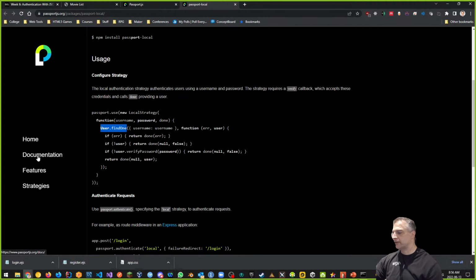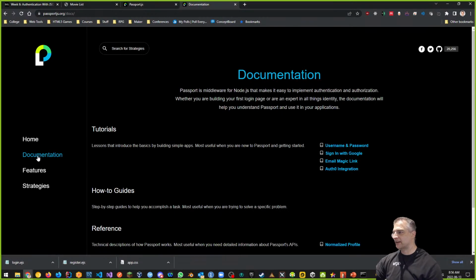Full documentation for all this is found here. If I go to documentation, they have tutorials on username and password. That's the most common one. You can also sign in with Google, and if you follow some of these tutorials, there's lots of stuff online as well, then you can sign in with Google or Microsoft or whatever. For your assignment, you don't have to sign in with a third party. You can just use username and password.